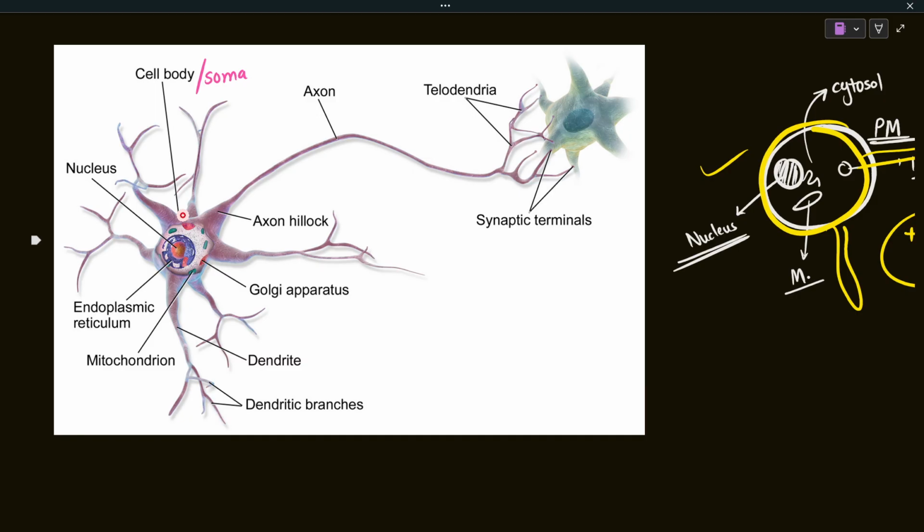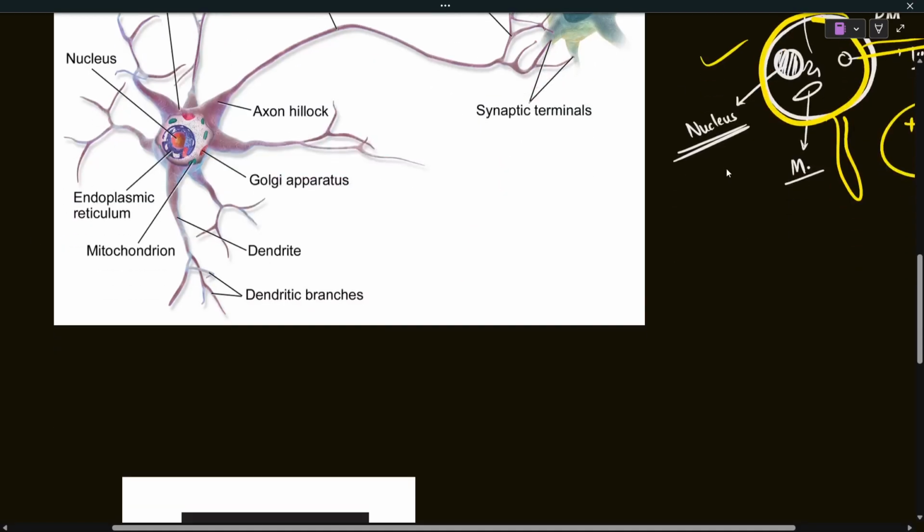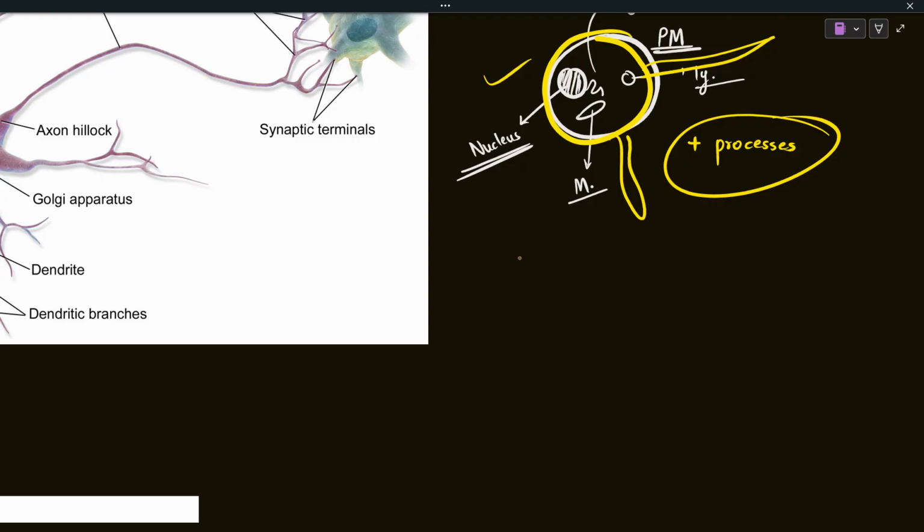But the different part comes here. This cell body has two different types of processes. The tree-like branching process, which is known as dendrite, and the second one is a long and tubular process, which is known as axon. So let me write it here separately: the cell body has two processes. The tree-like branching ones are known as dendrites, and the tubular and long one is known as axon.